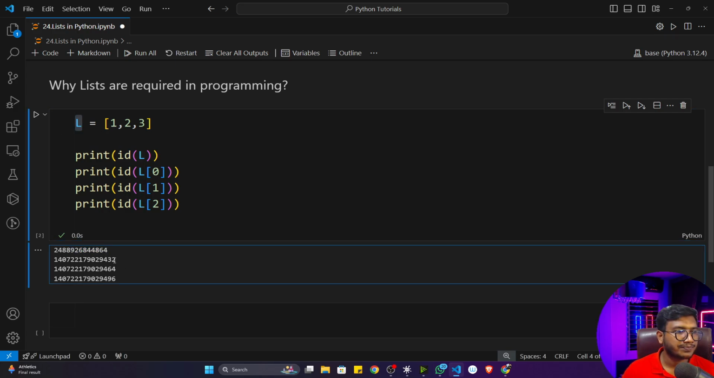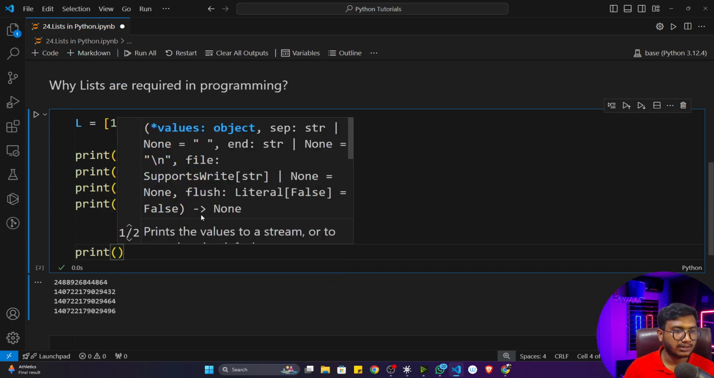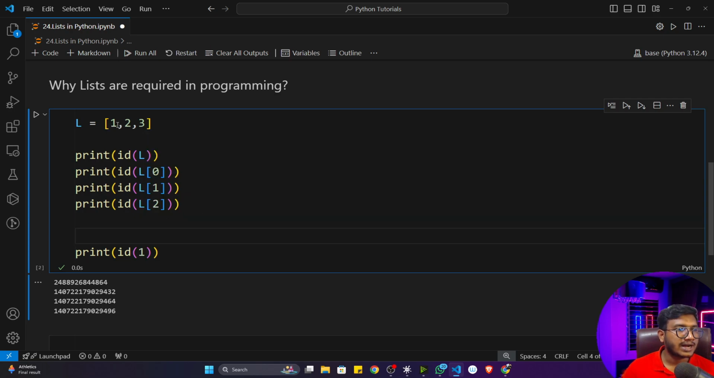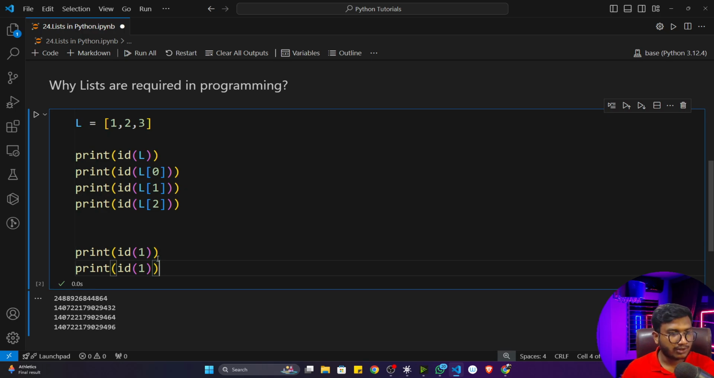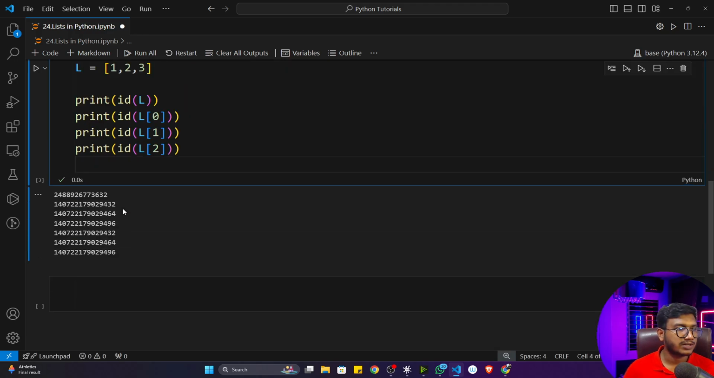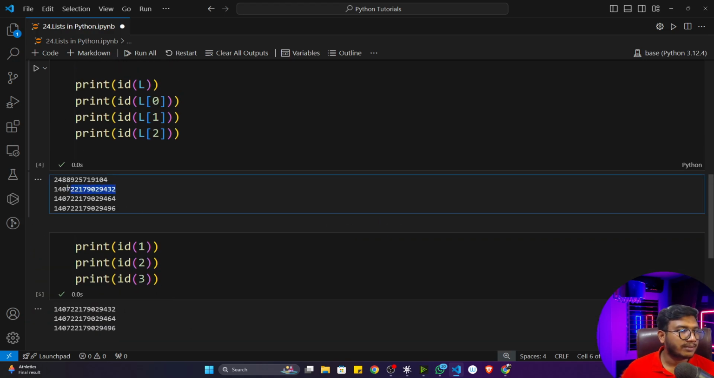That means the list memory address. And this is the address of the 1, this is the address of the 2, and this is the address of the 3. Now see what I will do. I'll write id of 1, because I want to see in which address this 1 is stored. I also want to see the 2, and I also want to see the 3. So instead of printing it, I can copy this code and execute it in the second cell. Now you can see this number and this number are the same, this number and this number are the same, and this number and this number are the same.